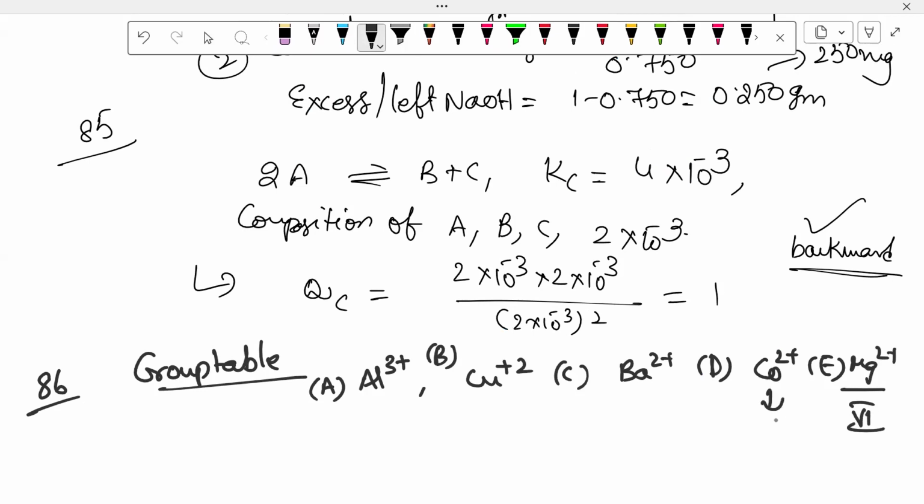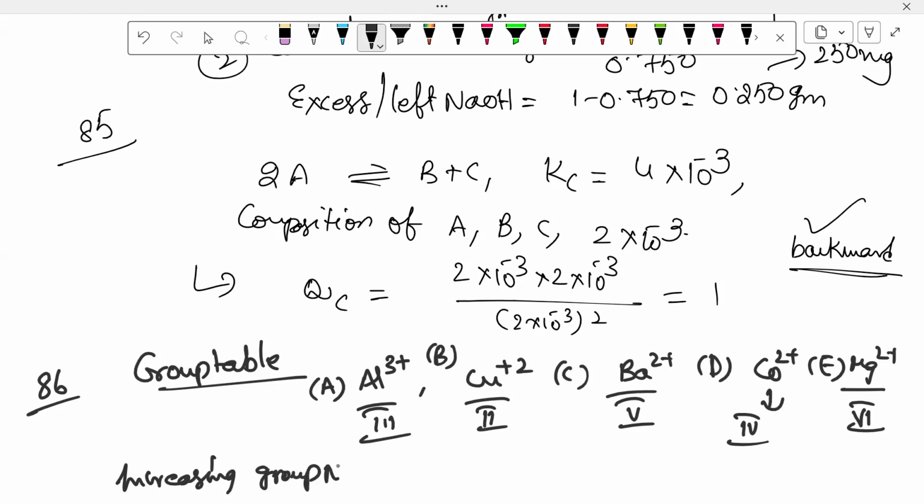They ask which group these ions belong to. Okay, this belongs to the sixth group: cobalt, nickel, cobalt. Barium belongs to the fifth group. Copper belongs to the second group. This belongs to the third group. And it is the fourth group. Now what they ask: write the increasing order, group 0 to 6. So A, B, C, D like that, I take it as B, A, B, C, E.